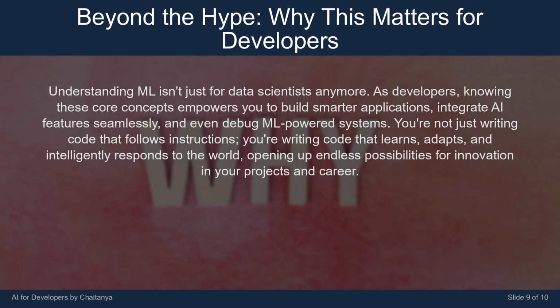Understanding ML isn't just for data scientists anymore. As developers, knowing these core concepts empowers you to build smarter applications, integrate AI features seamlessly, and even debug ML-powered systems. You're not just writing code that follows instructions. You're writing code that learns, adapts, and intelligently responds to the world, opening up endless possibilities for innovation in your projects and career.